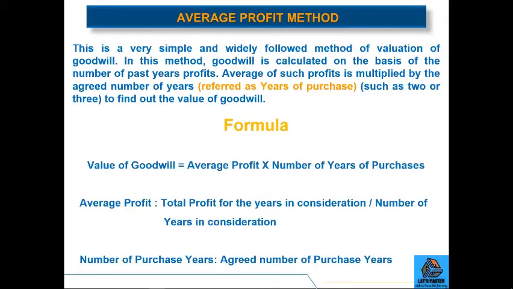The formula for calculating goodwill as per the average profit method is: value of goodwill is equal to average profit multiplied by number of years of purchase. The average profit is calculated by taking the total of profits for the years in consideration divided by the number of years in consideration. Number of purchase years is the agreed number of purchase years, which is normally given in the question very clearly.